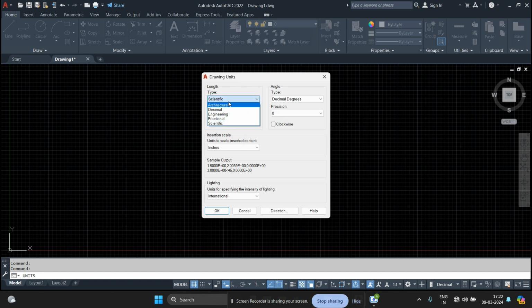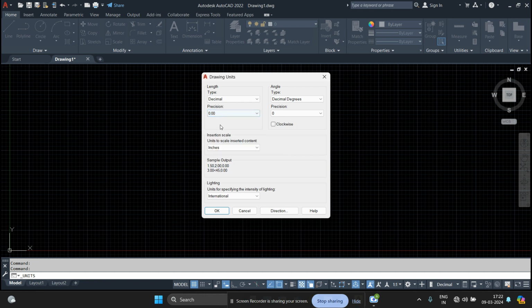Now, when I click on any one of these unit systems, for example, I'm clicking on this decimal unit system, we can select the precision from this drop down. For example, in decimal unit system, we can select up to how many decimal places our length is going to be displayed. We can select up to 1 decimal place like this 0.0.